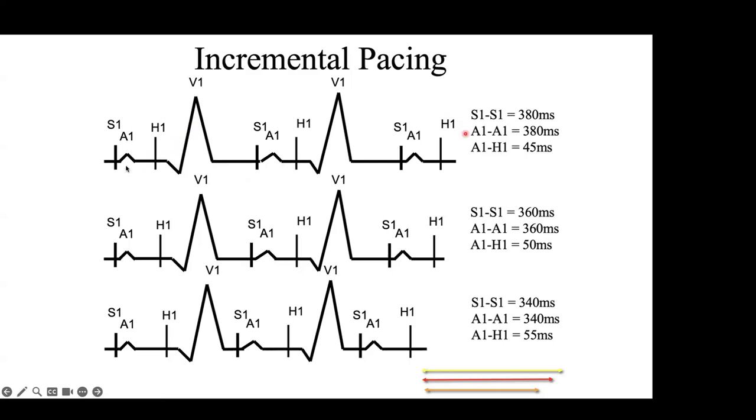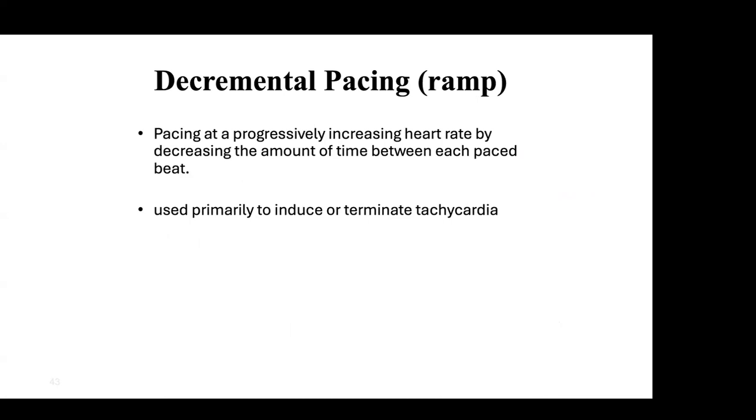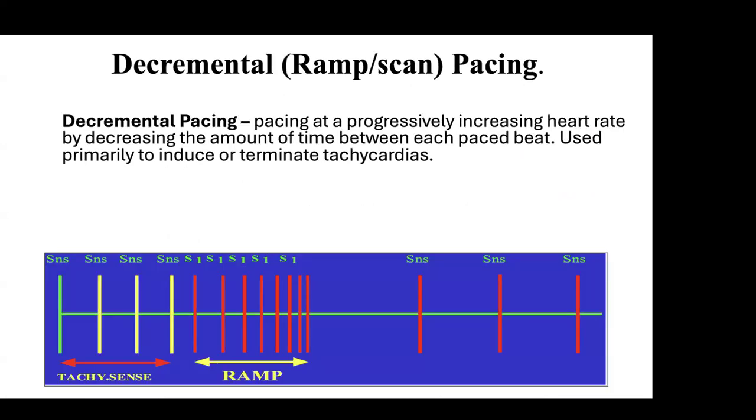So you can see here there's an S and H. So S means stimulus, A means atrium, H is the His, and then V. So like that, we are going to see the S1 interval like that. It will be changing. So we measure each beat to beat, whatever the conduction time, and we take ramp pacing means we are going faster. Usually we don't perform this ramp pacing most of the time. So decremental conduction is there, but normally decremental pacing we are not doing in the EP lab. We are mostly doing the incremental and extras. When we say extras, it means the S1, S2, S3 protocol.